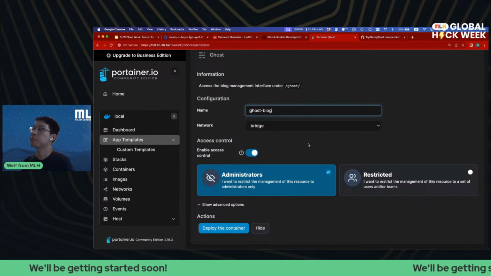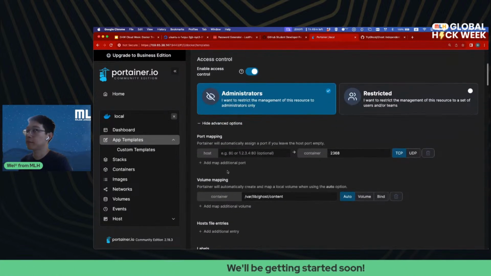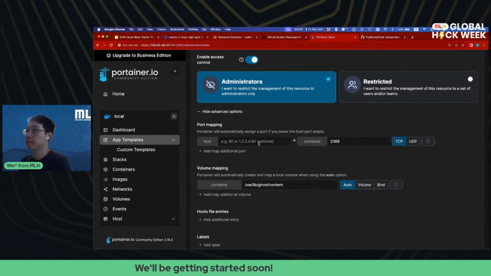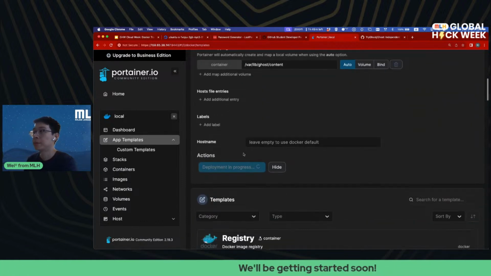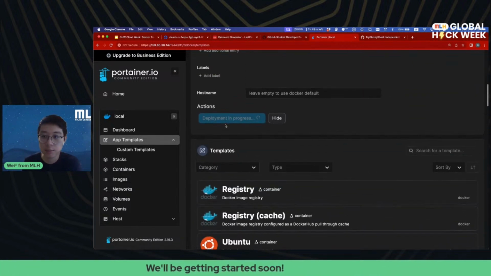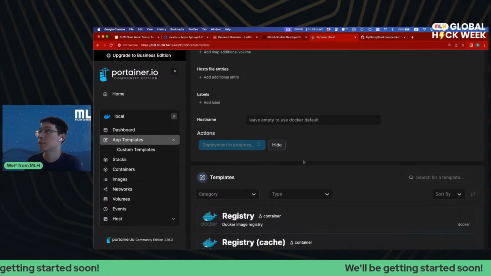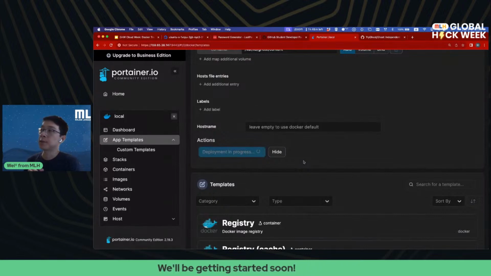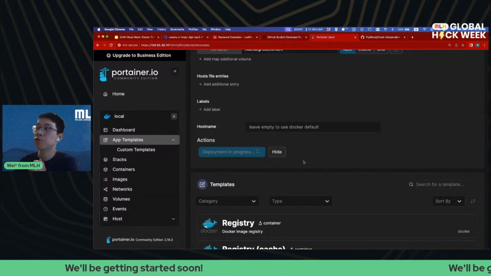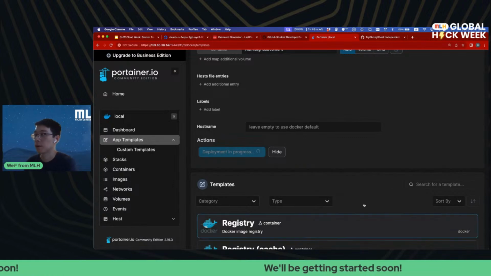Ghost blog maybe, and deploy. And we'll see this is deployment in progress. We'll just wait a couple seconds. What it's doing now is pulling the Ghost Docker image from the Docker Hub, and it's going to deploy it on our server.